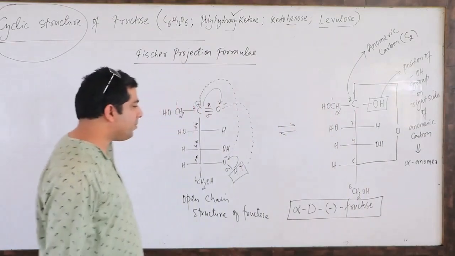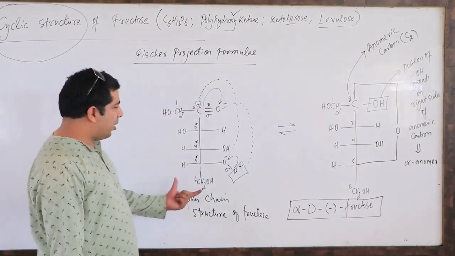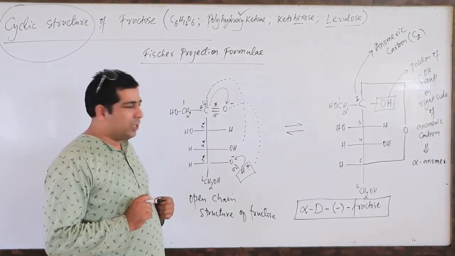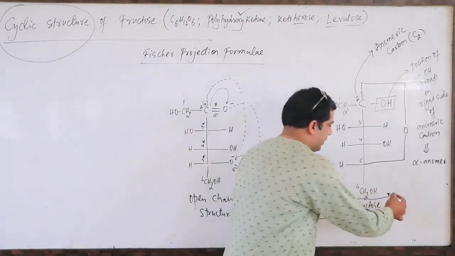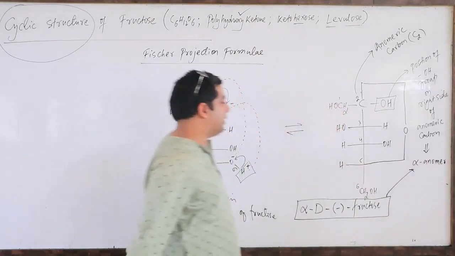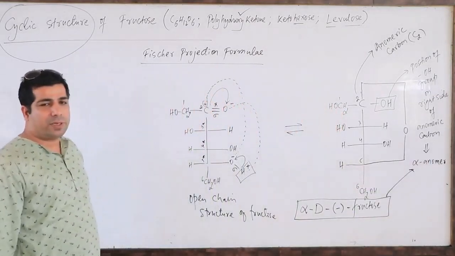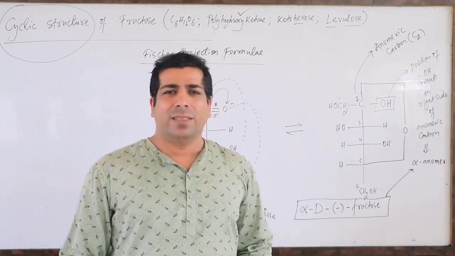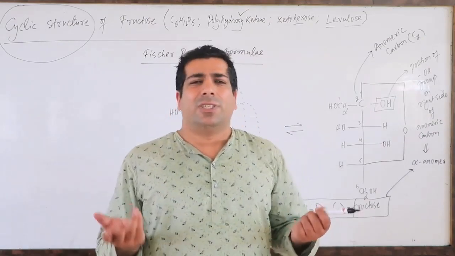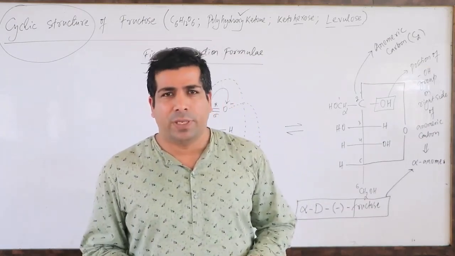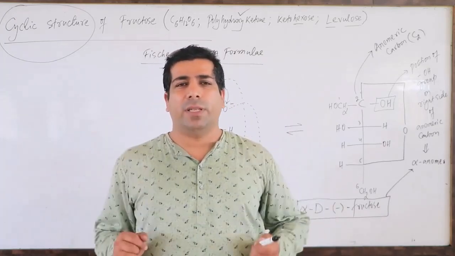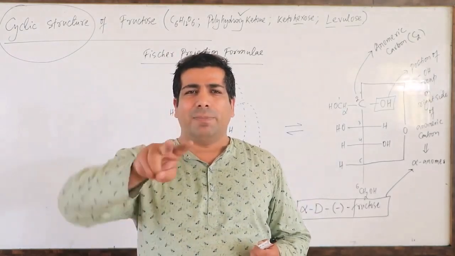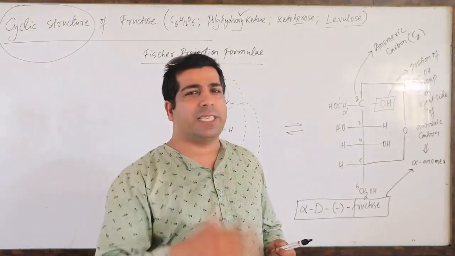Okay, cool. Now I can also design the beta anomer. This is my alpha anomer, correct? Last time I told you, what is the difference between alpha and beta? The difference is the change in position of OH group at anomeric carbon. In glucose you have alpha D glucose and beta D glucose. They differ in the position of OH group at carbon number 1, which is the anomeric carbon.